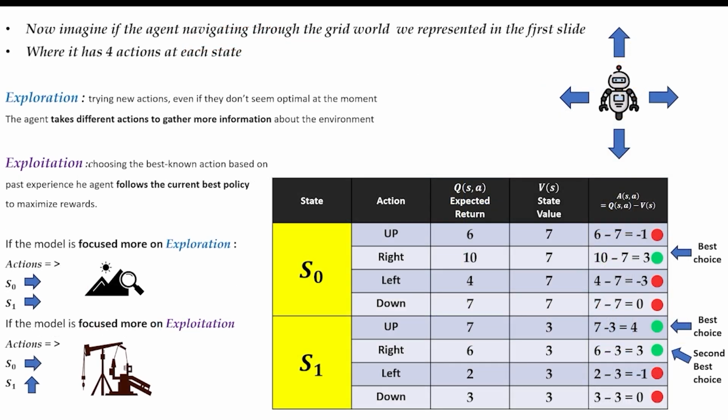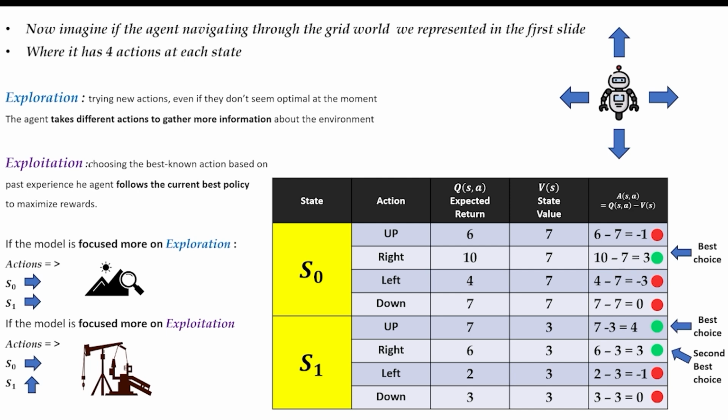Okay, now let's dive deeper into how the agent navigates this grid board and makes decisions based on its environment. Here the agent has 4 possible actions in each state, which are up, right, left, and down. Now we have 2 main concepts here, exploration and exploitation. So what is exploration? Exploration is all about trying new actions, even if they don't seem optimal at the moment. Think of it like trying out a new path when you're uncertain about the best route. The agent takes these different actions to gather more information about the environment. This helps the agent discover the best possible strategies for the future.